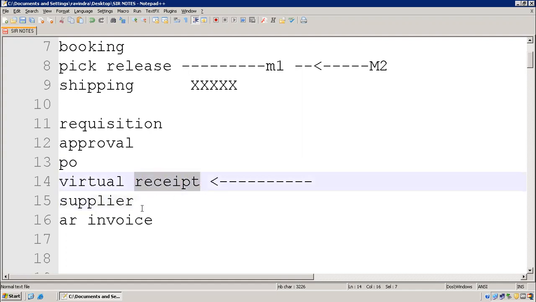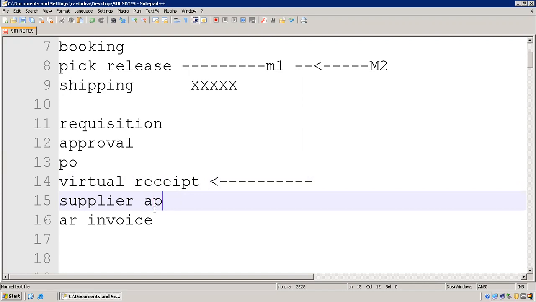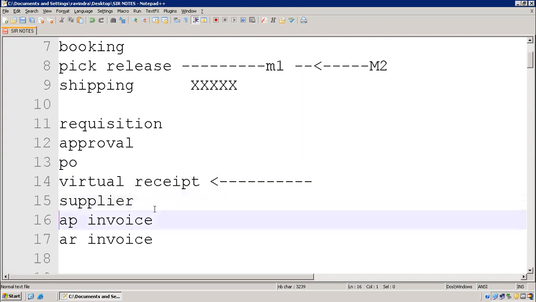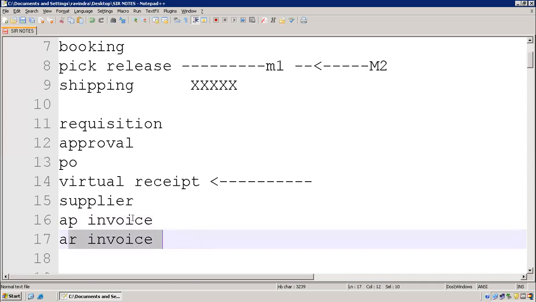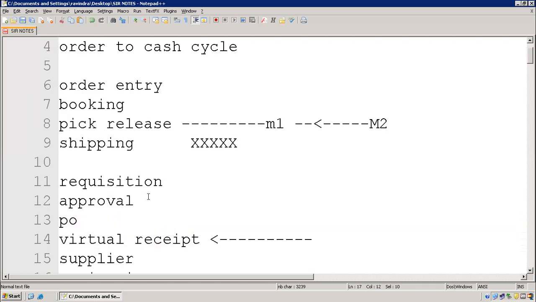Here also we need to create an AP invoice because we are buying the goods, right? The supplier will send the invoice. The AP invoice we create, and the AR invoice we also create here. Definitely we have to do it. It's a combination of P2P and O2C.